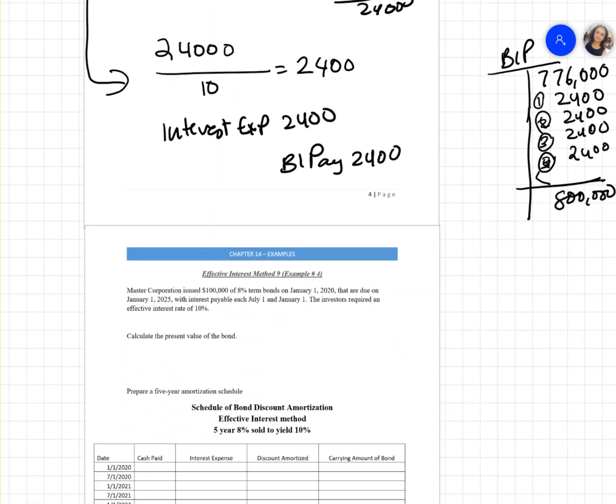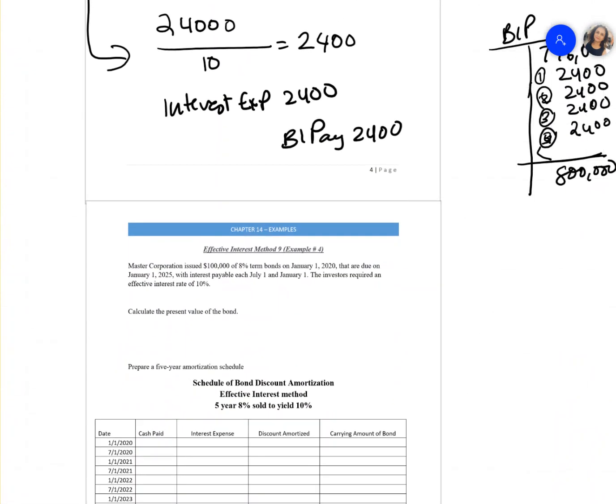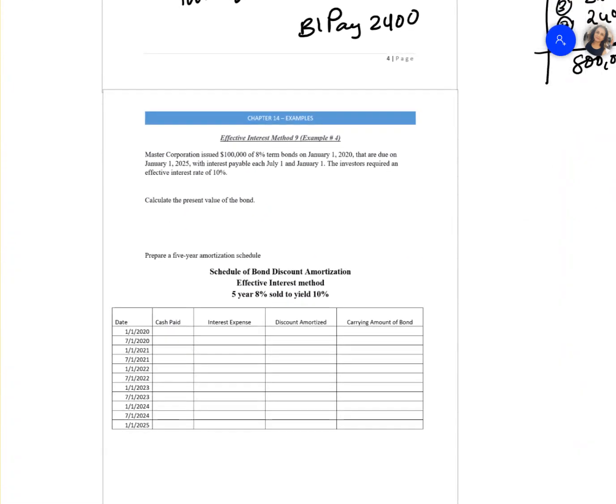Let's learn another way of amortizing your discount, which will be the effective interest method. That's another way of calculating it. And if a company is following IFRS or it's a public company, they will be following the effective interest method.